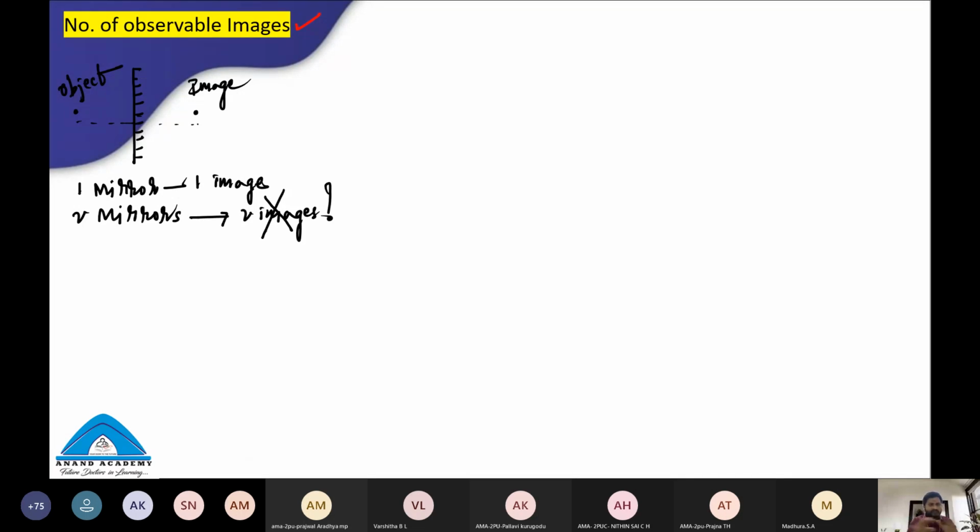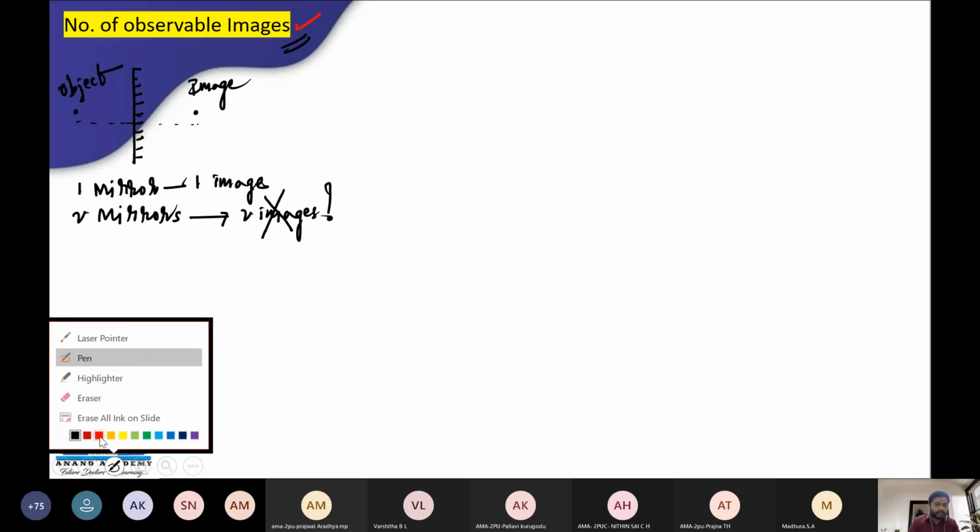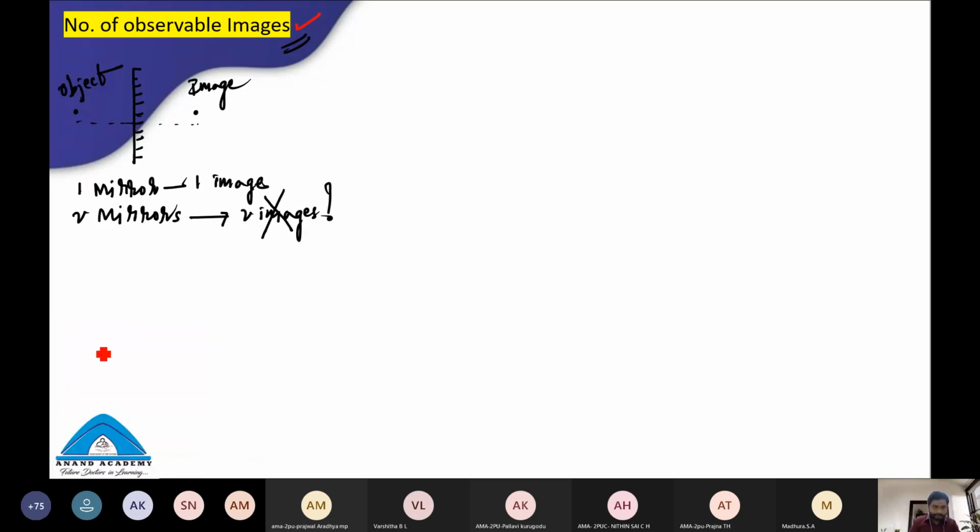One mirror, one image, that's fine. But when two mirrors are there and the object is kept between them, how many images form? That is the topic of interest. A very, very interesting and exciting topic for you, so carefully observe, and let's start.